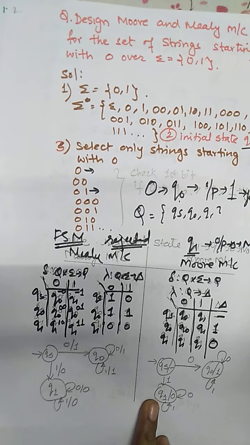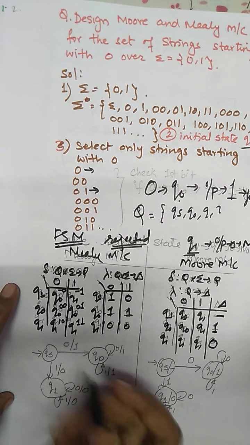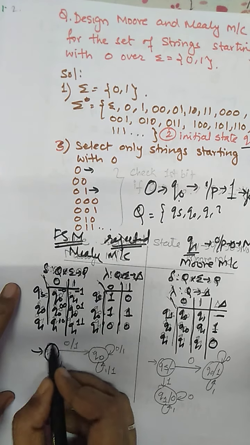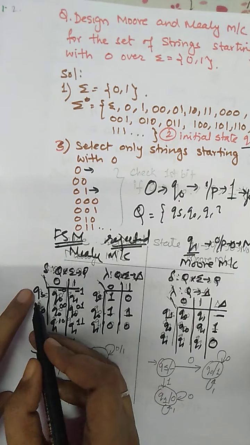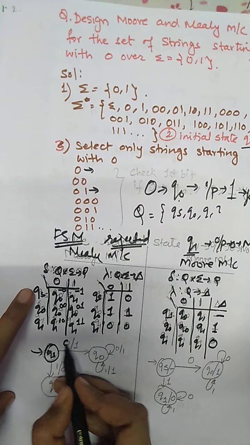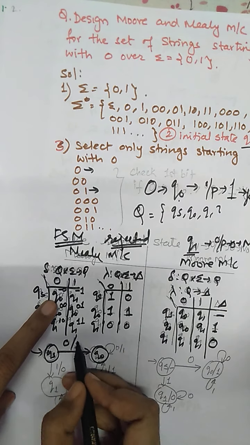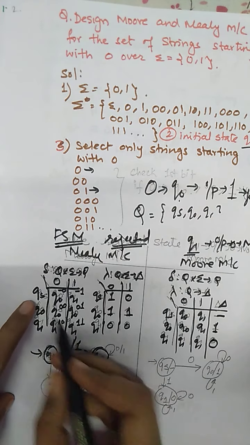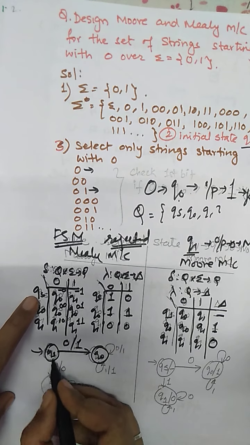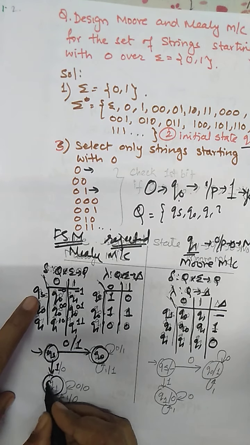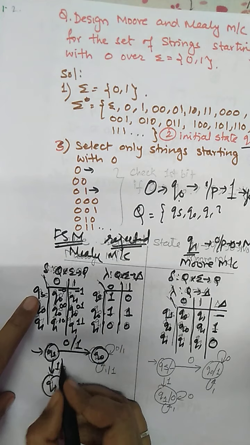Now it's time to draw the state transition diagram. We'll start with QS. QS on 0 goes to Q0, and the output is 1. QS on 1 goes to Q1, and the output is 0.